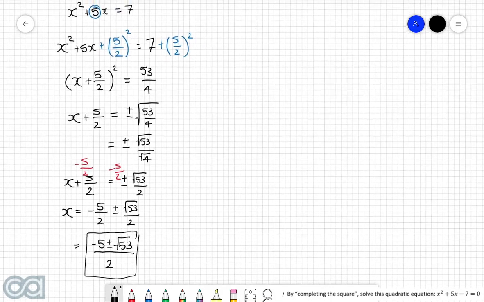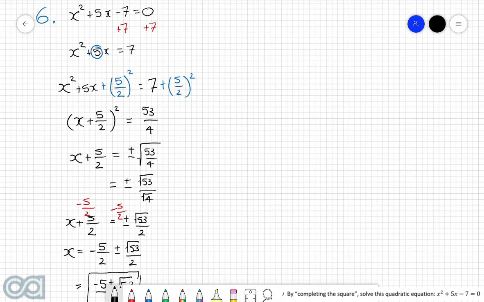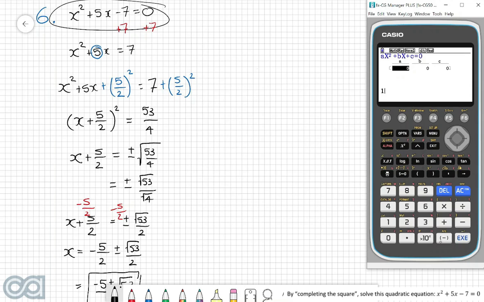And now we want to come over to our graphics calculator to double check our answer. But of course we need to make sure that we're putting in the coefficients of the original question, which is with this quadratic equation up here. So in other words, we're going to put in 1, 5, and negative 7. And our two answers then are negative 5 plus root 53 over 2 and negative 5 take root 53 over 2.